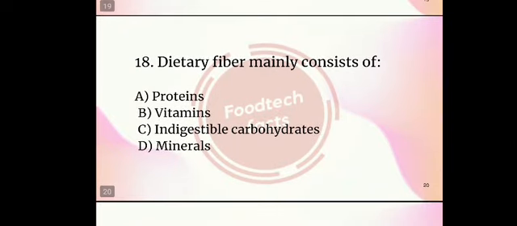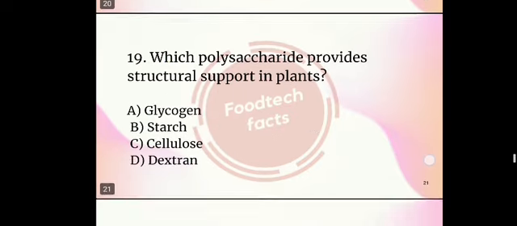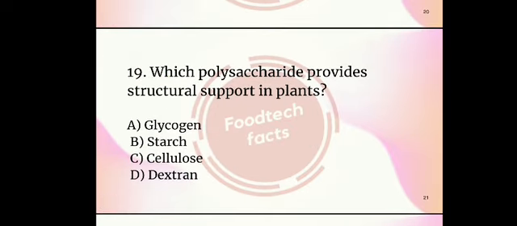18th question. Dietary fiber mainly consists of. Options are proteins, vitamins, indigestible carbohydrates and minerals. So the right answer is option C, indigestible carbohydrates. 19th question. Which polysaccharide provides structural support in plants? Options are glycogen, starch, cellulose and dextran. So the right answer is cellulose.